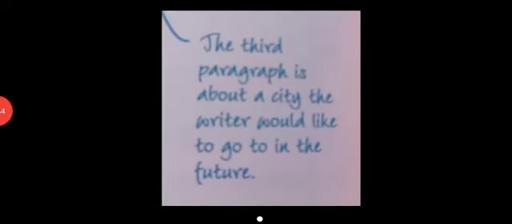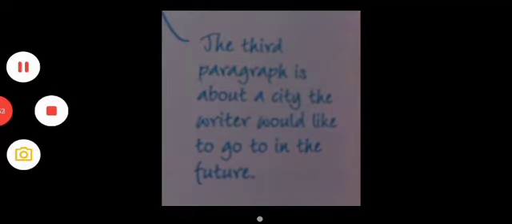So the 3 questions in the task will help us to give ourselves order and structure to the writing. Okay, and finally there, the third paragraph is about a city the writer would like to go to in the future. So again, following the questions they ask in the instructions.